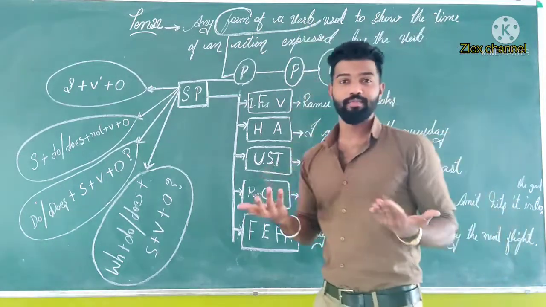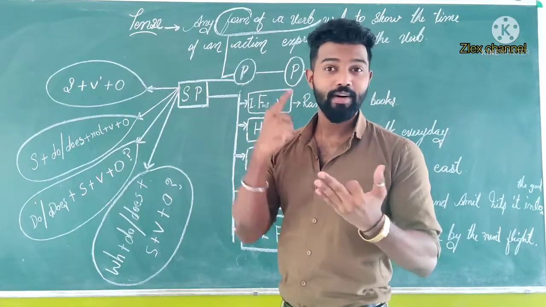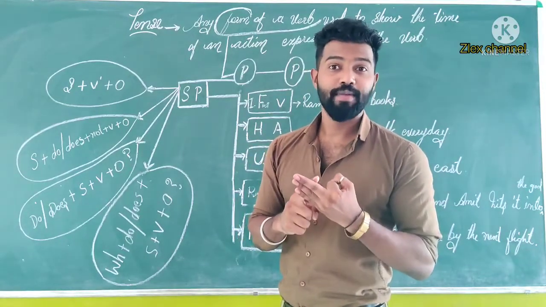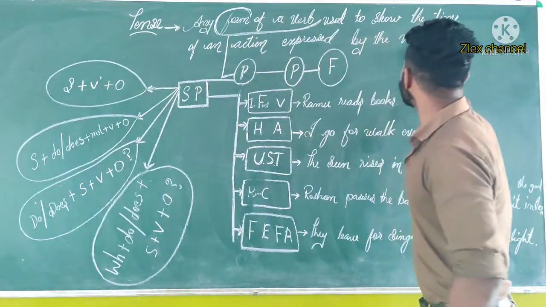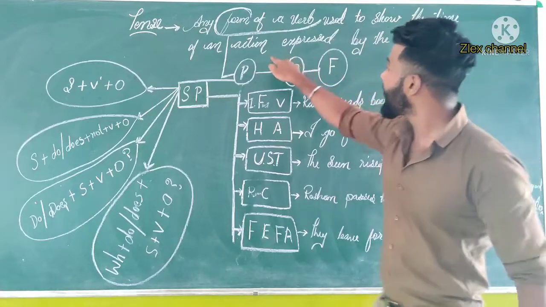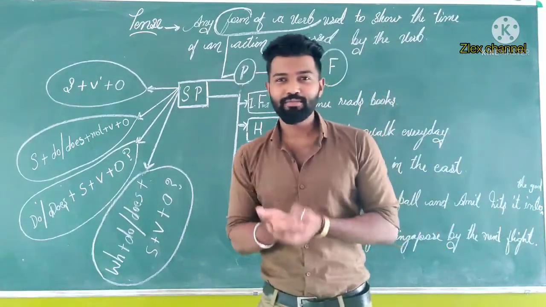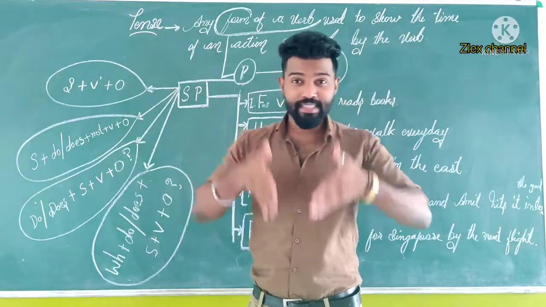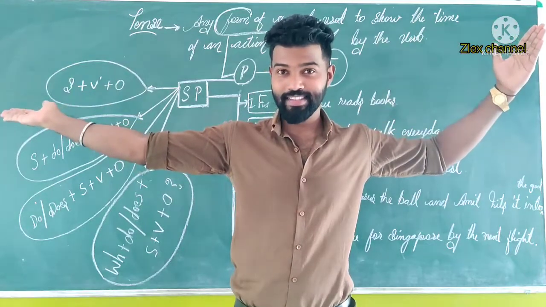For example, I can say the form of a verb. Here, what kind of form? Whether it will be the first form of the verb, the second form of the verb, or the third form, which means the past participle. And another thing is the time of an action expressed by the verb. So what kind of time? It can be present, right now, or in the past, or future.